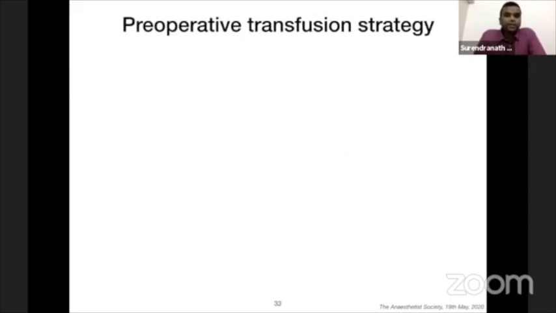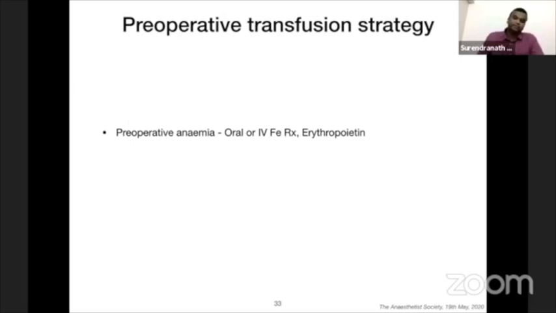So what should be a preoperative transfusion strategy? Try to manage preoperative anemia with at least 3 to 4 weeks of oral iron therapy, or if you are pressed for time, then you can go for IV iron therapy. Some centers use erythropoietin, but before giving erythropoietin you have to remember to replenish the iron stores, then use erythropoietin. Only then will you have an effective improvement in the anemia. But you have to remember one thing: whenever you are using erythropoietin, thromboembolic phenomena are reported to increase.